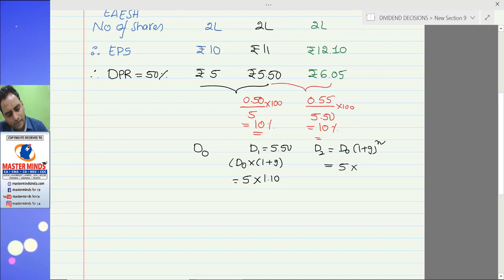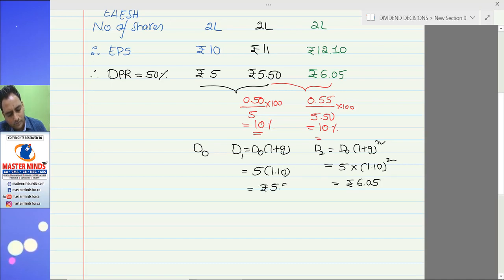Five into 1.10 whole power 2, it comes to 6.05. Five point five, 6.05. D0 is equal to 5.